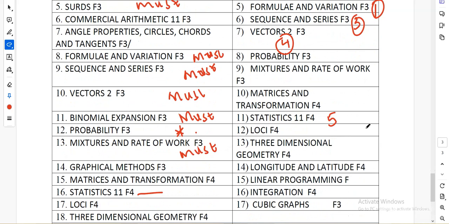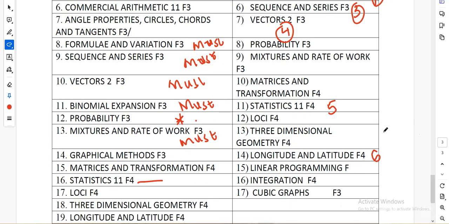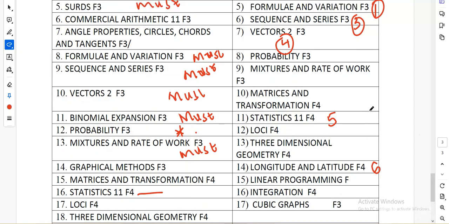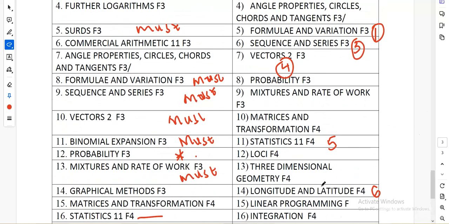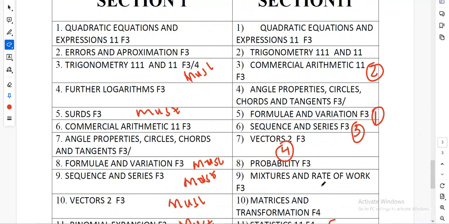Then number 6, I predict longitudes. So work very well on longitudes and latitudes. Number 6. And then we need to have the graph. Last year we had the cubic. Now this year, I expect this graph here: trigonometric 2 and trigonometric 3.